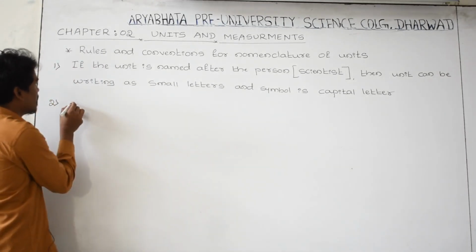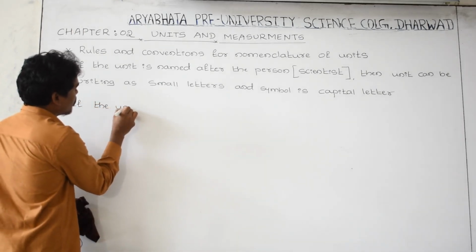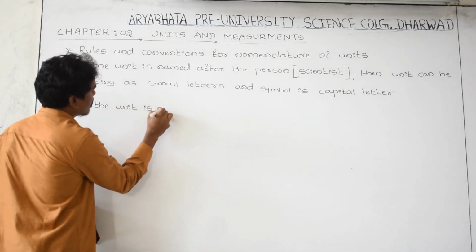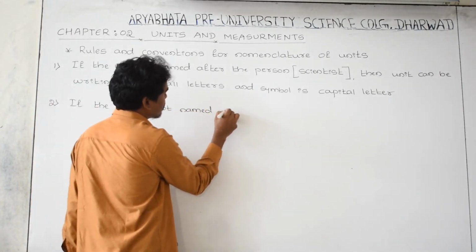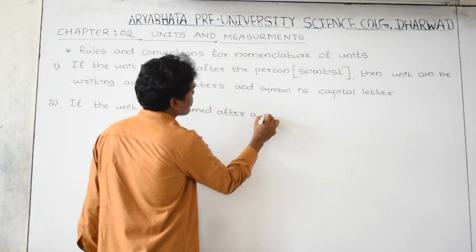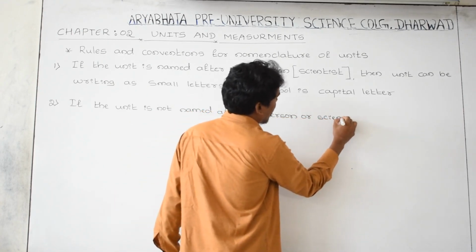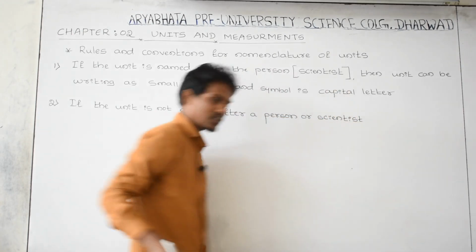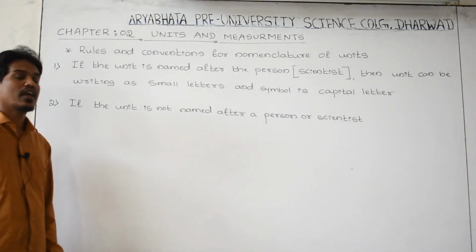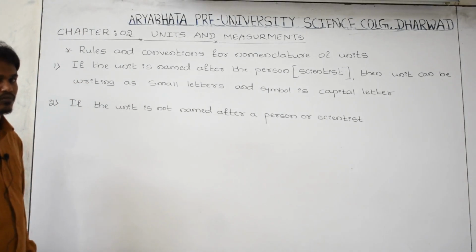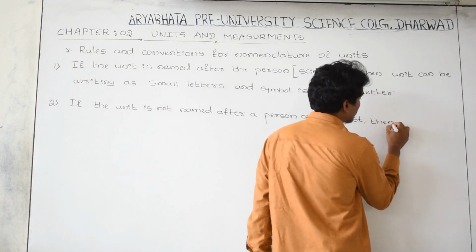Next I am moving towards the second rule. What is the second rule? If the unit is not named after a person or a scientist, then how to write the name of the unit as well as its symbol?